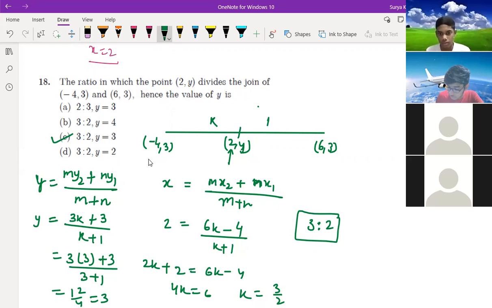But why are you not turning on the camera? I don't know why every time you are having a problem with the camera. Sir, no. Shall I call your parents? Every time you're having the same problem.